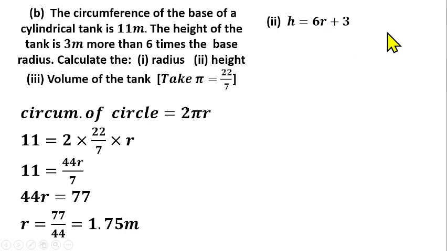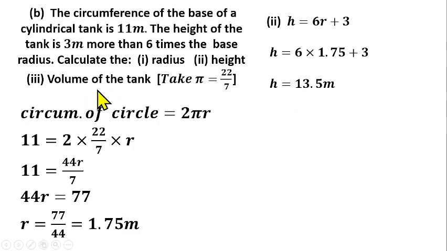So you have h equals 6r plus 3. So our h is going to be 6 times our radius, 1.75, plus 3. Then multiply and add 3. So the height is 13.5 meters, which is the height of the cylindrical tank.